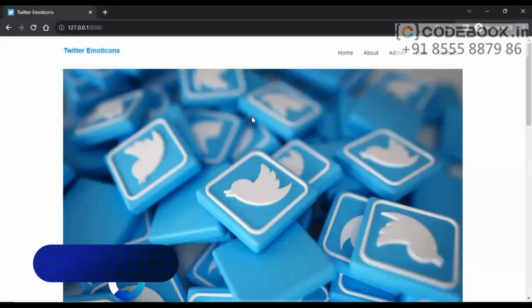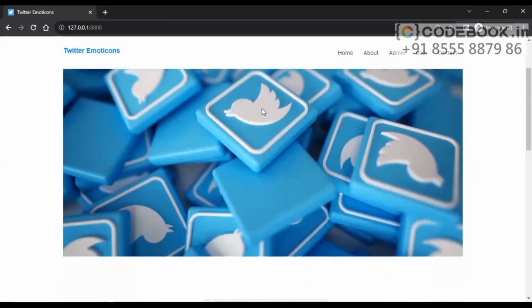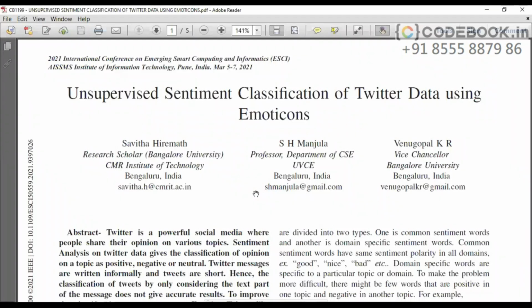Today I brought you a project on social media platform, and the title of the project here is Twitter Emoticons. Okay, let's see what things are there in this project. First of all, let me show you the research paper of this project to understand it very clearly. The title says Unsupervised Sentiment Classification of Twitter Data Using Emoticons.